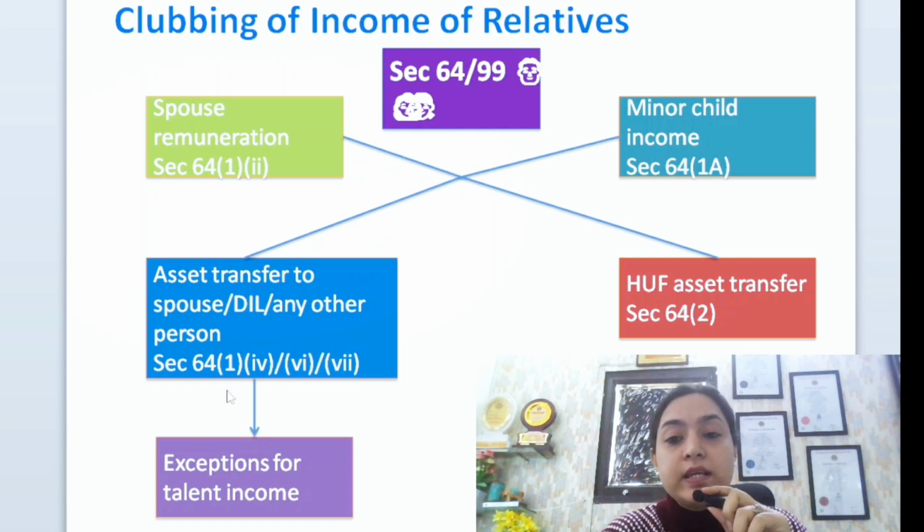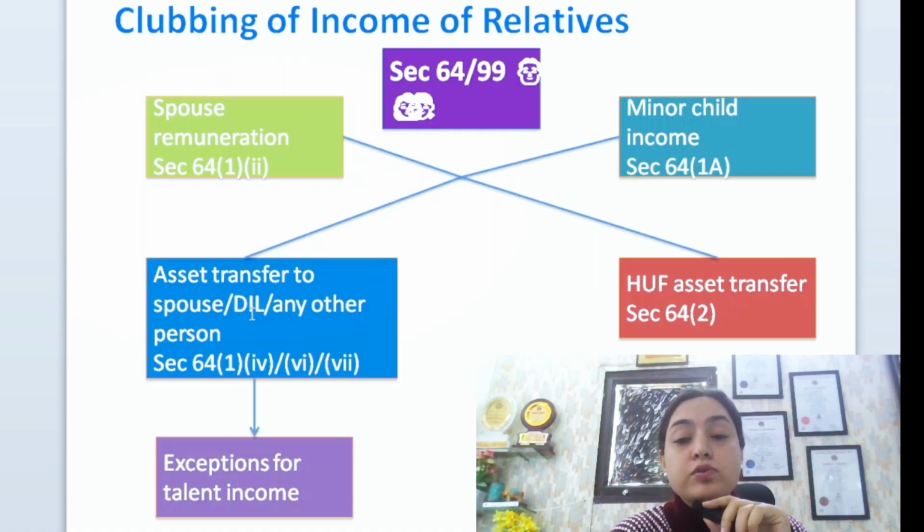Next, as you can see on the screen, section 64, subsection 1, clause 4, clause 6, clause 8, all these sections have been merged in section 99. तो आप देख सकते हैं जो ये subsections और clauses हैं ना, वो अब इनकम टैक्स एक्ट 2025 में आपको देखने को नहीं मिलेंगे.